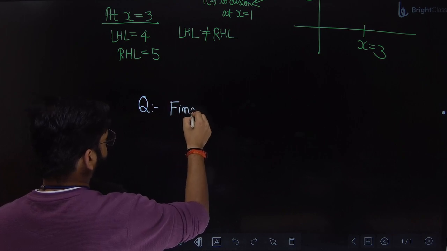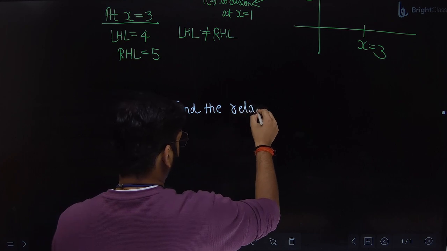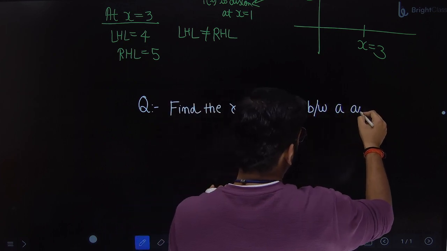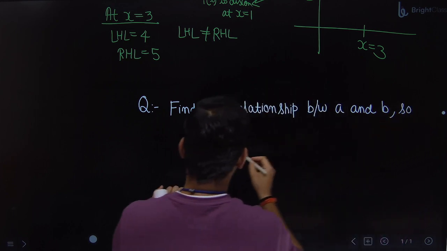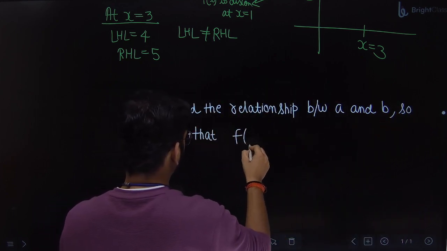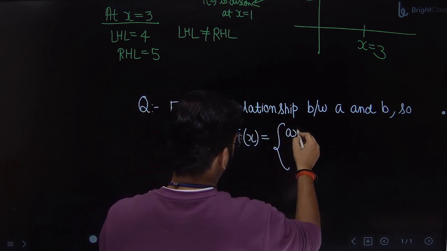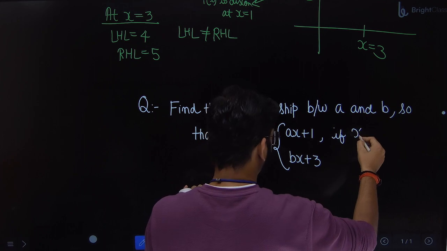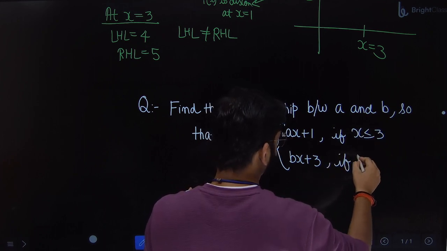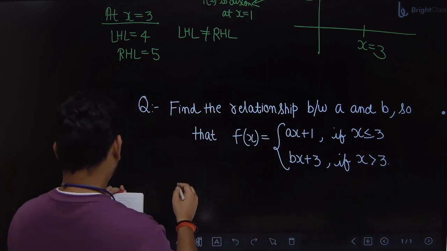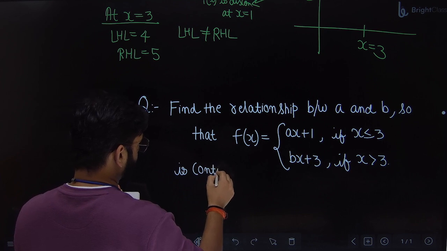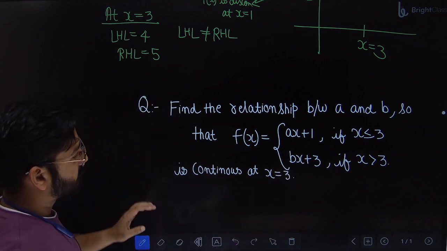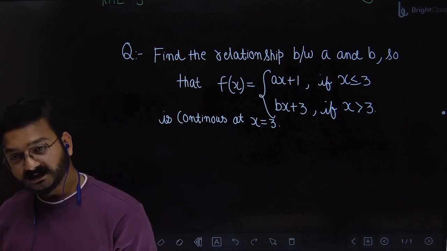Question is: find the relationship between a and b so that f of x, which is ax plus 1 if x is less than or equal to 3, and bx plus 3 if x is greater than 3, is continuous at x equal to 3. So this function is continuous at x equal to 3.